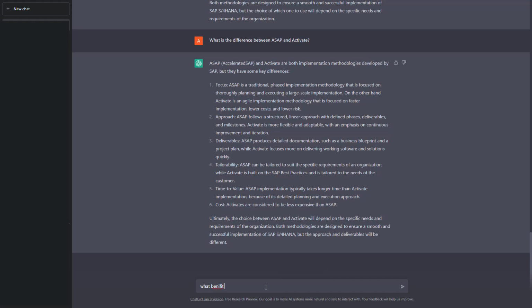So now let us try to see whether the system will be able to answer from a business point of view also. So let us ask, what benefit do the end users actually get if we use the Activate methodology?